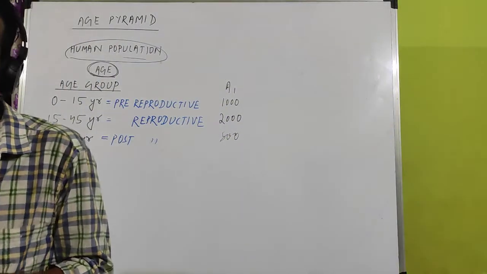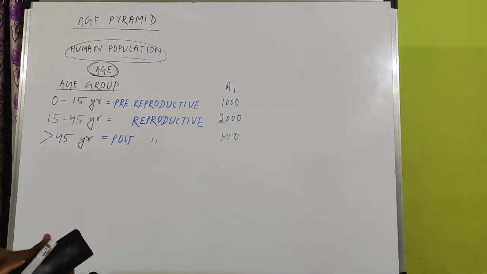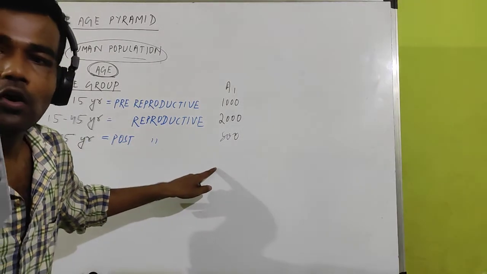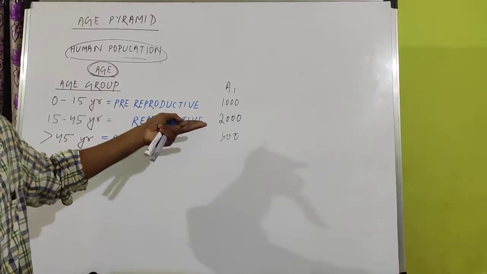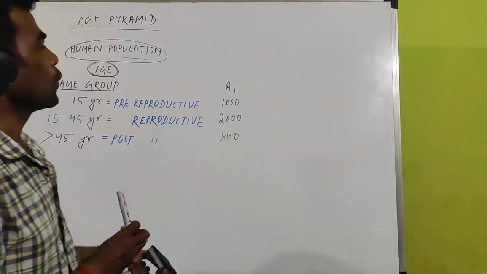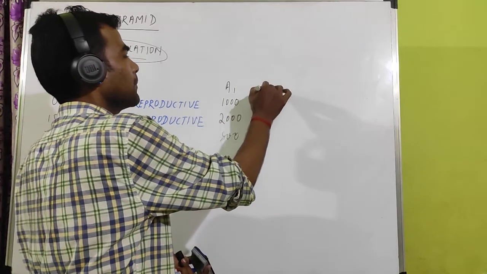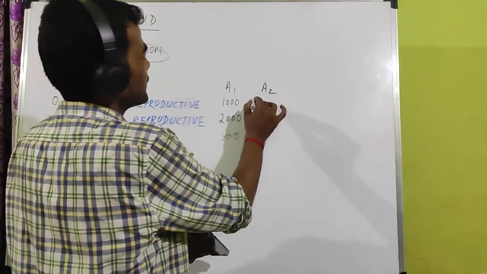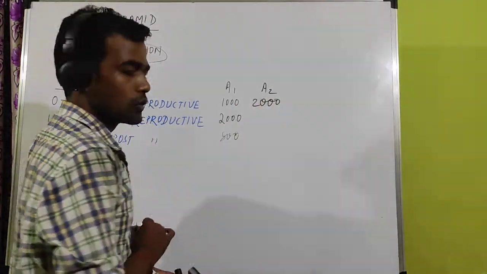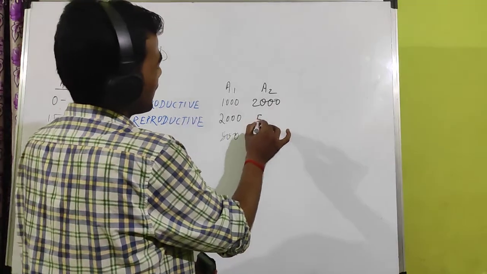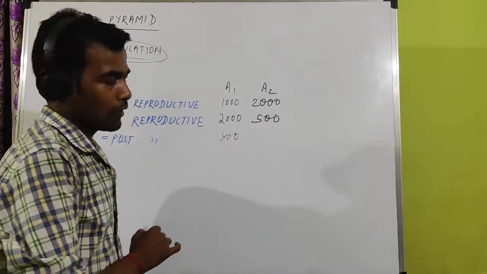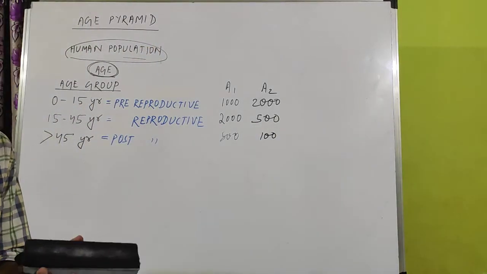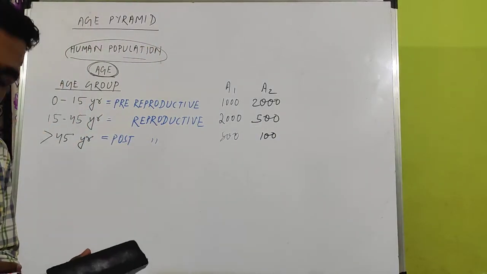So this example indicates the number is not the same in all groups. The number varies. If you go to another area, area number 2, you may find just the opposite: pre-reproductive are more, 2000, reproductive are less, 500, and post-reproductive are very few, 100. Like that you can find these numbers.